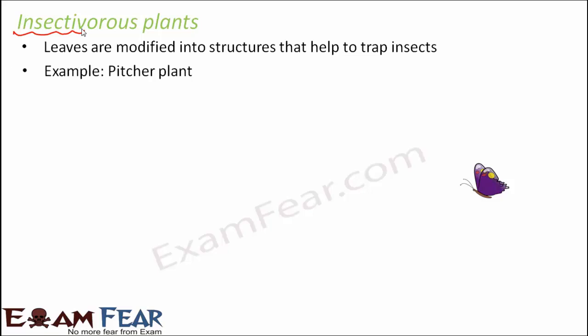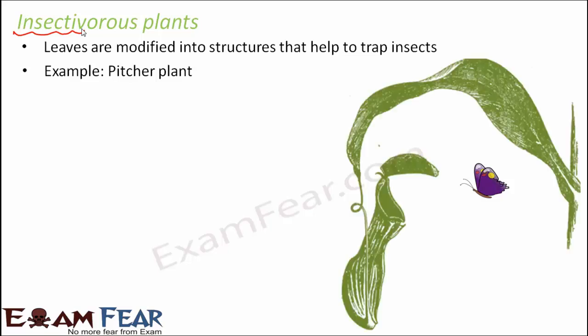The best example of an insectivorous plant is the pitcher plant. In the pitcher plant, the leaf is modified into a structure which looks like a pitcher. It's like a jar, a pitcher with a lid. This acts as the lid and this is like the pitcher. That's the beauty of nature. In these plants, the leaves are modified into these structures.